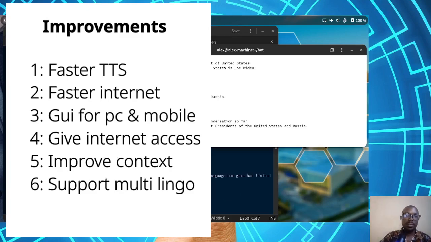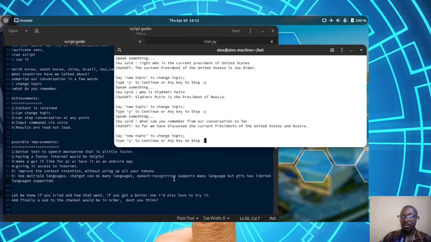And finally, the ability to use multiple languages. I have noticed that ChatGPT can understand multiple languages. You can input any kind of language and it will understand. As for the speech recognition, the Google speech recognition is able to support many languages, but gTTS, the one converting text to speech, supports limited languages. For instance, I tried with Swahili, but it's not supported.